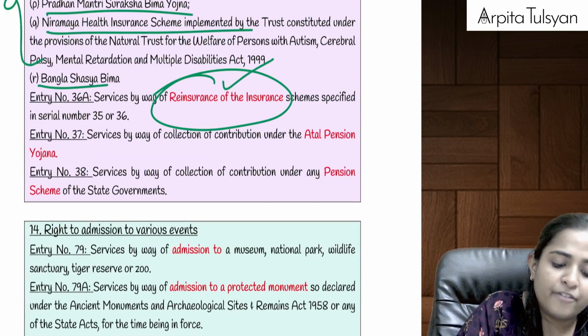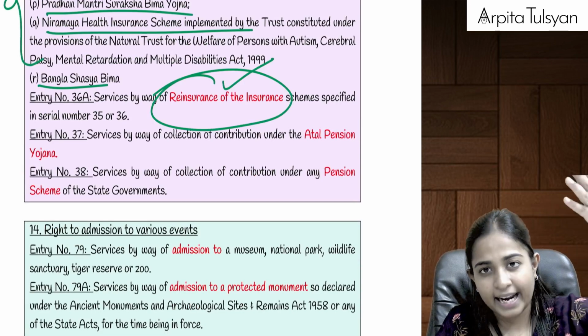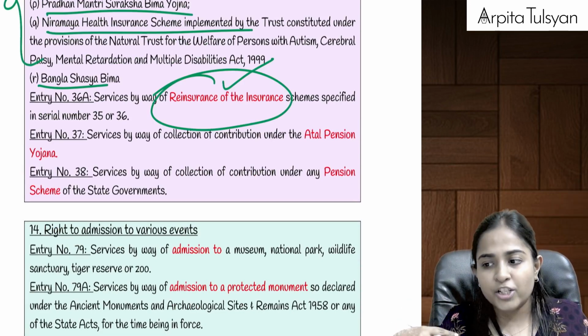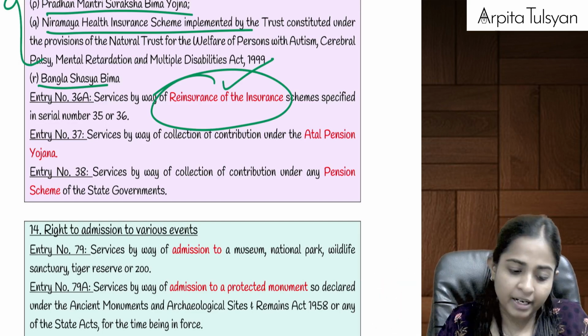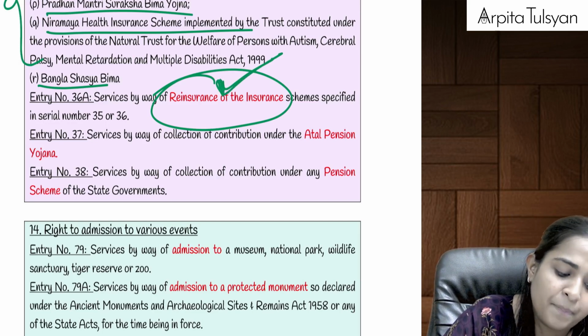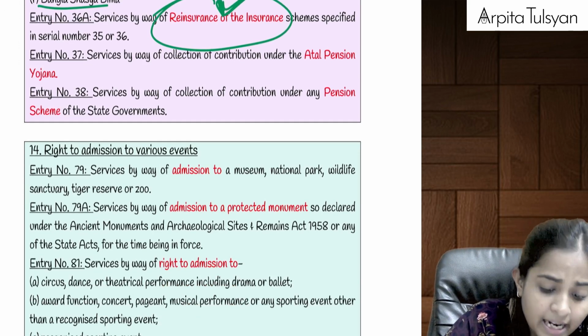And similarly, if you have done reinsurance under any of the above schemes, meaning your insurance company is not able to bear that risk, so you took the help of some bigger insurance company. There also, if you are paying any premium, on that also GST will be totally exempted.